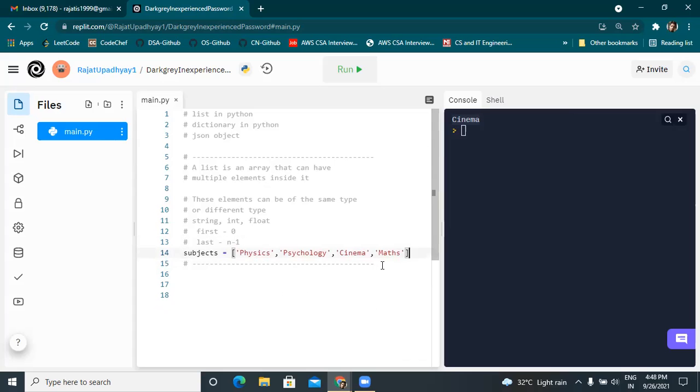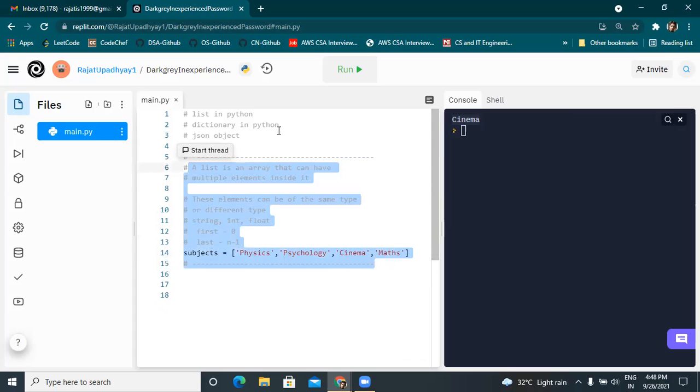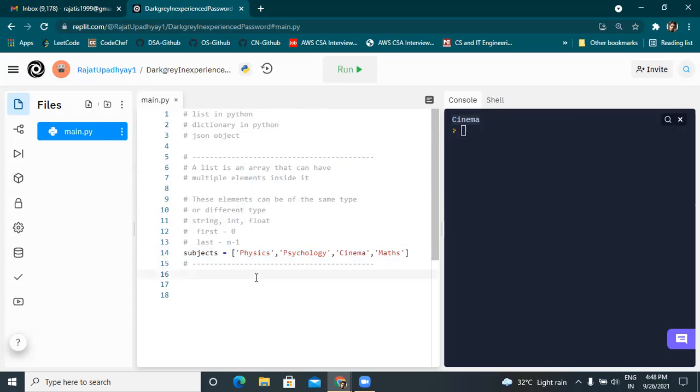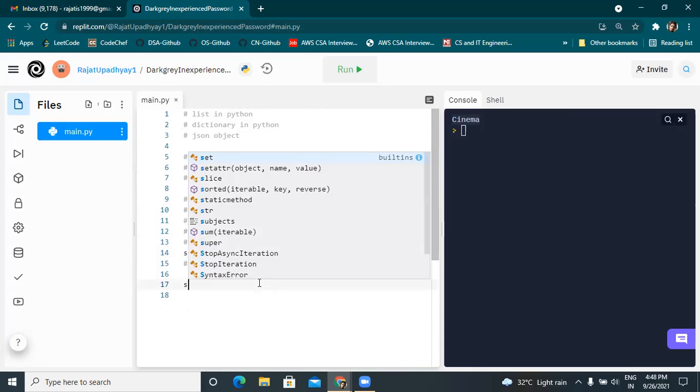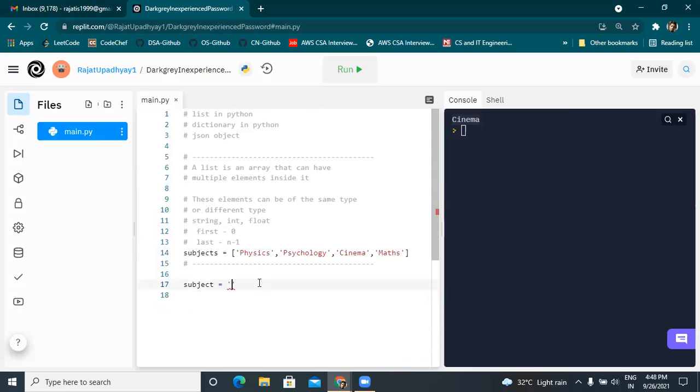Now there is a different type of element which is known as a dictionary in Python. So what is a dictionary? Let me go a little bit backwards. So let's say subject is equal to math. This is a string, right?